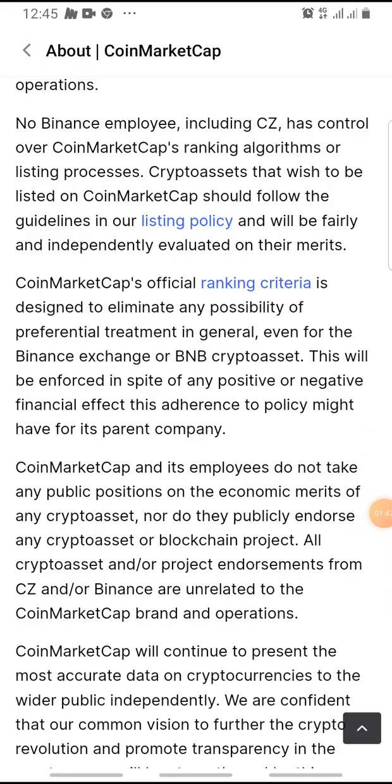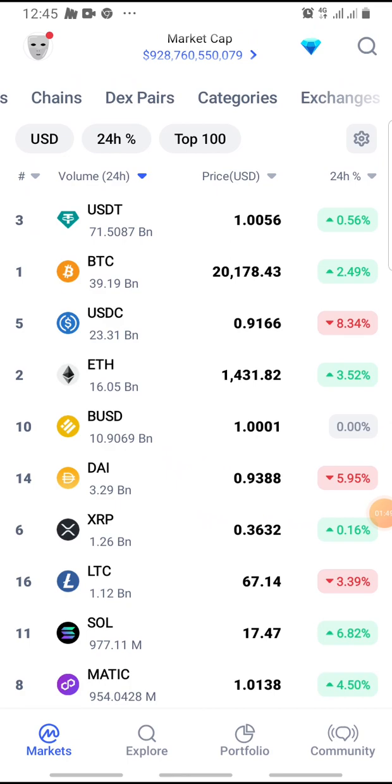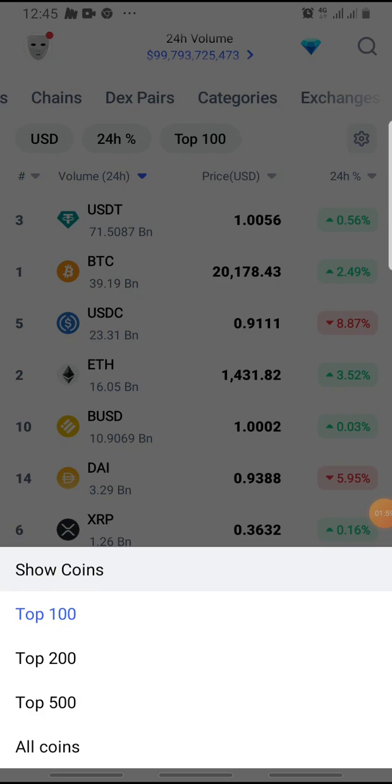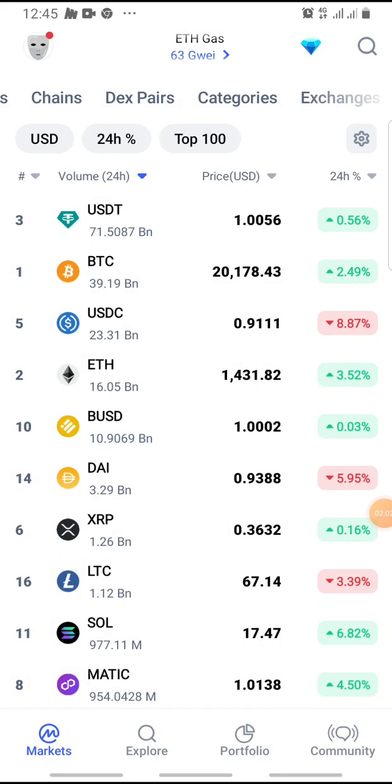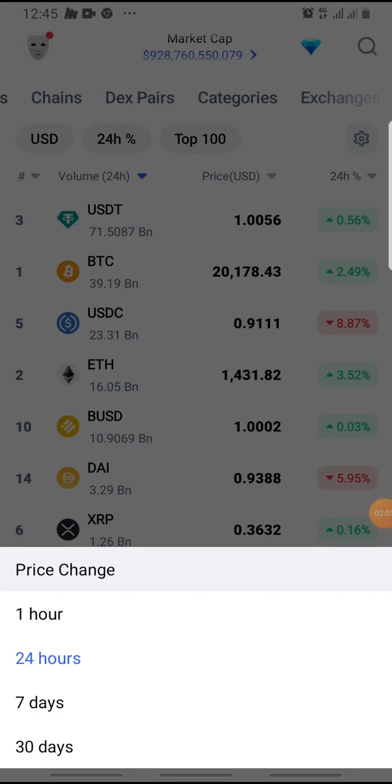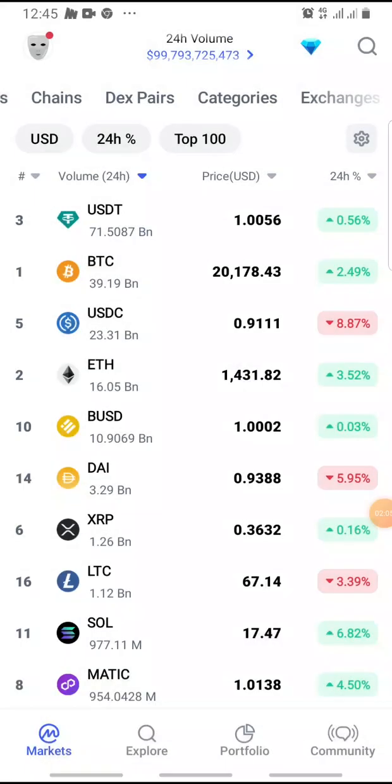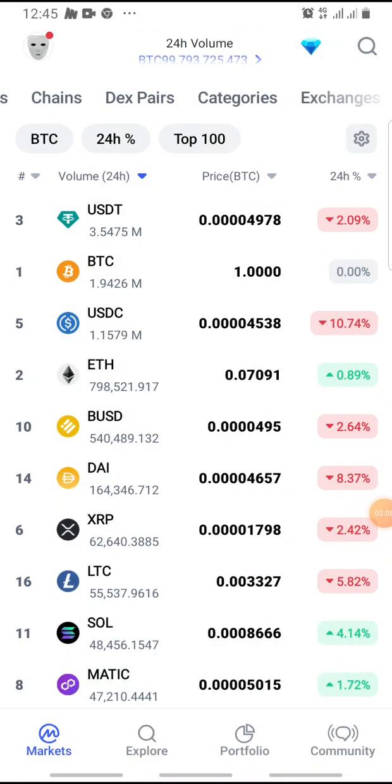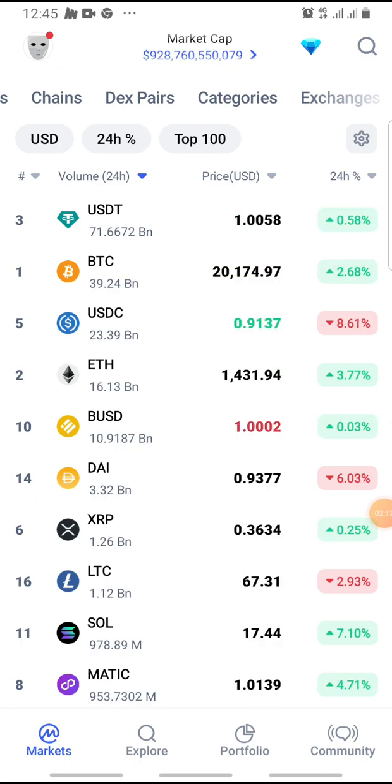And we're back guys. So I'm just going to show you the user interface. This is what the home page looks like. Here you have the first one to top 100. You can change that here if you wish by clicking on it, and you can change the price change per 24 hours and per hour. And here you can choose to show the prices in BTC, or you can choose to show prices in USD.